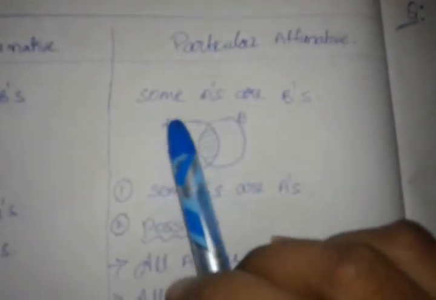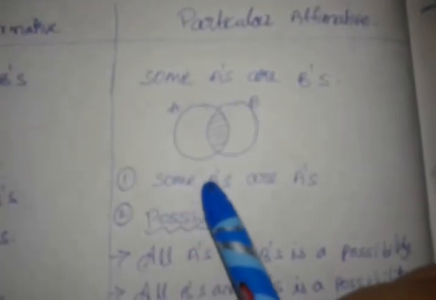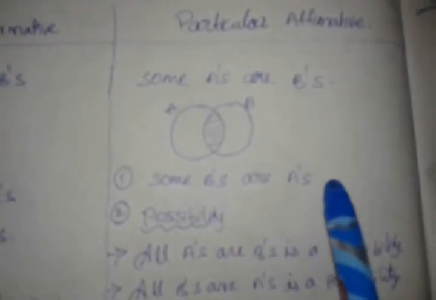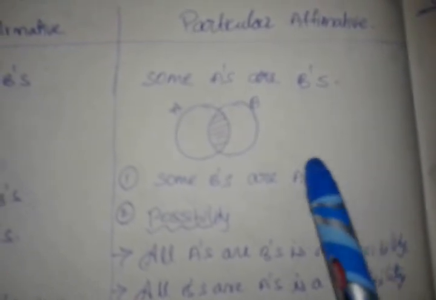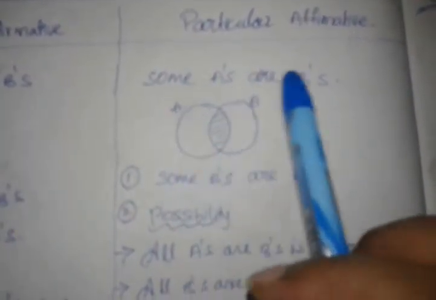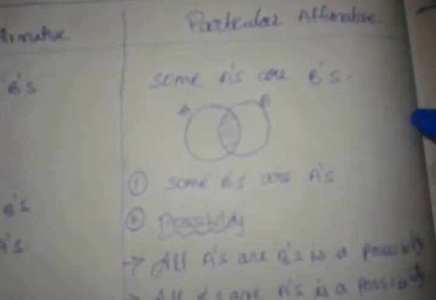Okay, and here you see some A's are B's we have. So only one definite conclusion we can draw from this. Some B's are A's is the only definite conclusion from a particular affirmative. Some A's are B's means some B's are obviously A's. We can say it's a definite one.